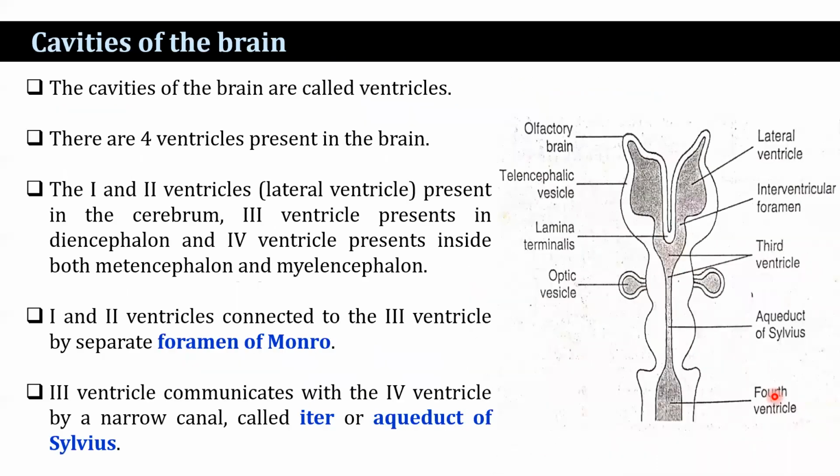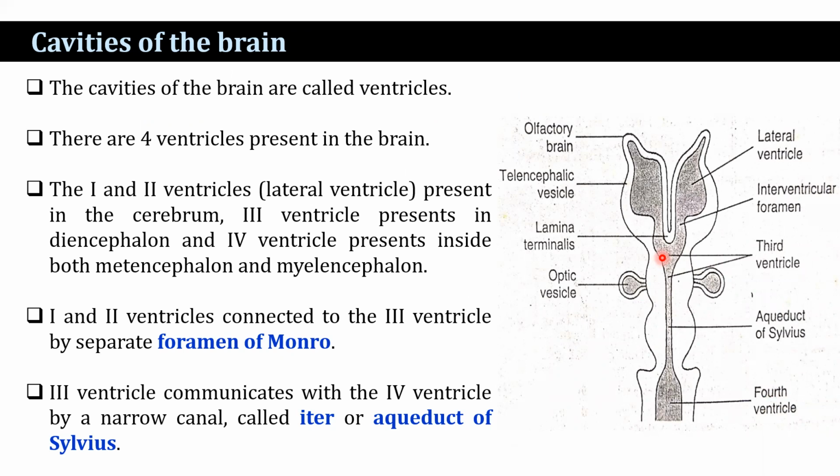The cavities of the brain are known as ventricles. There are four ventricles present in the brain. The first and second ventricles are the lateral ventricles, present in the cerebrum, and the third ventricle is present in the diencephalon, and the fourth ventricle is present in both the metencephalon and myelencephalon.